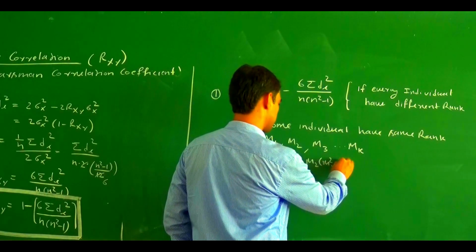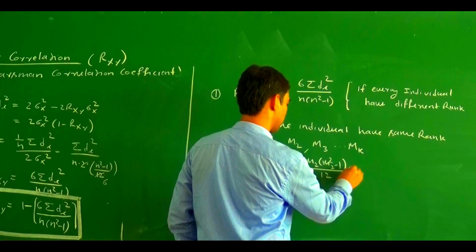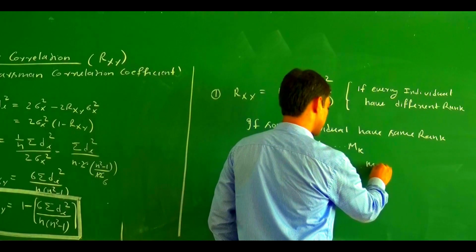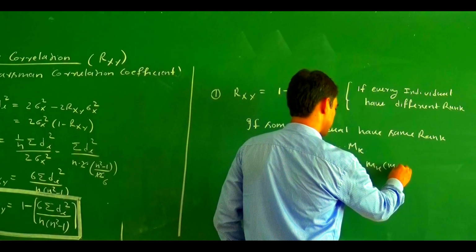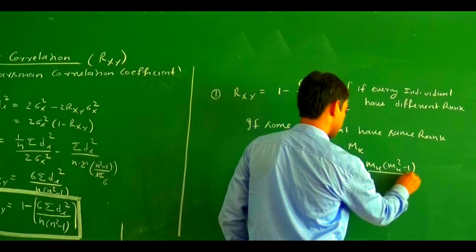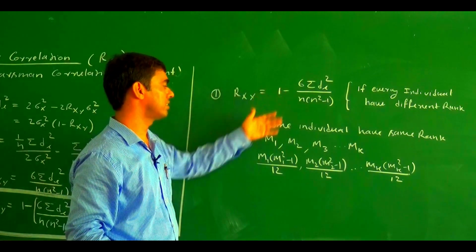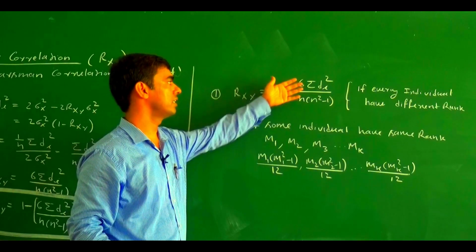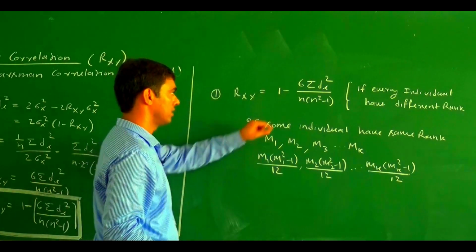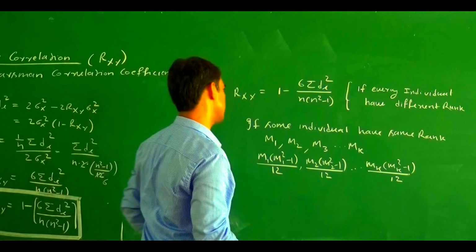m2 square minus 1 divided by 12. Similarly, mk and mk square minus 1 divided by 12. So what will happen? We add these terms with the summation of di square.